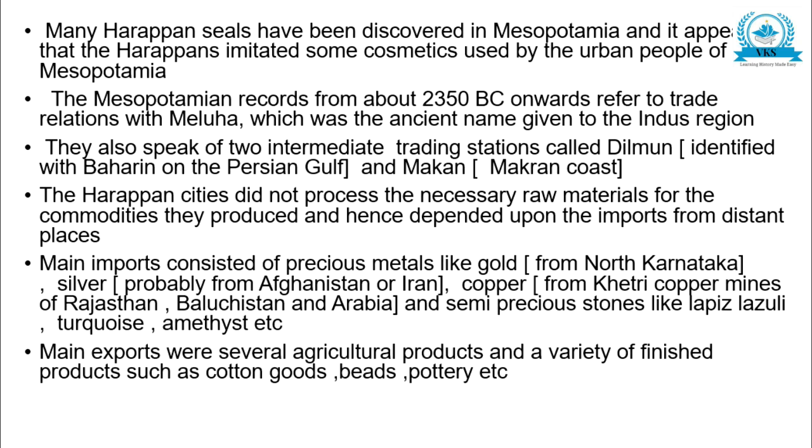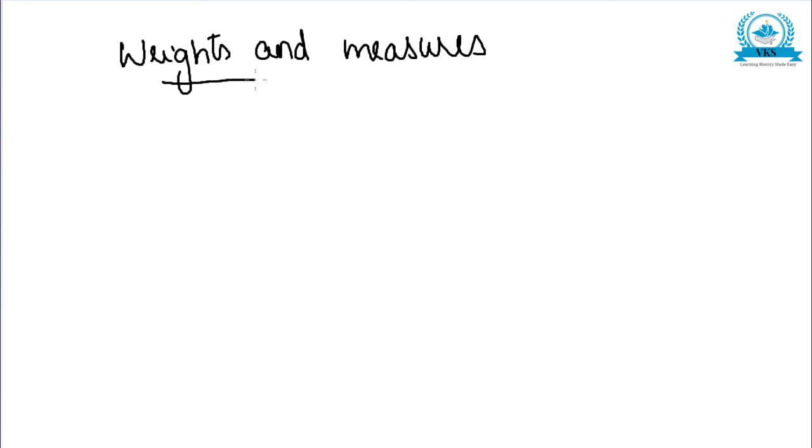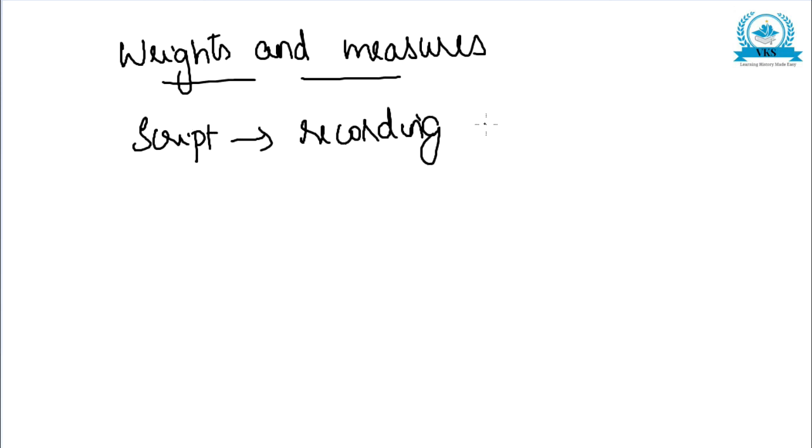So now let us move on to the next topic. The next topic is about weights and measures. As we have told, for the trading purpose, we have found many weights and measures. The knowledge of a script must have helped in recording private property and account keeping. They had a kind of script. We will learn about it in the next topic.